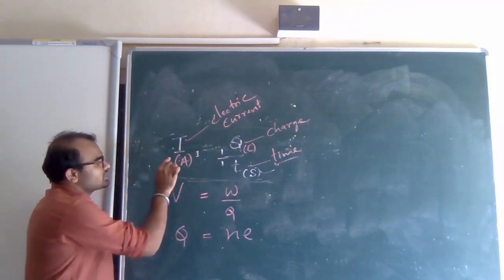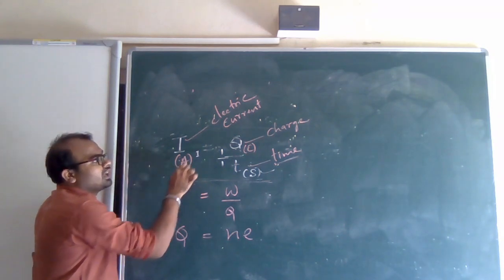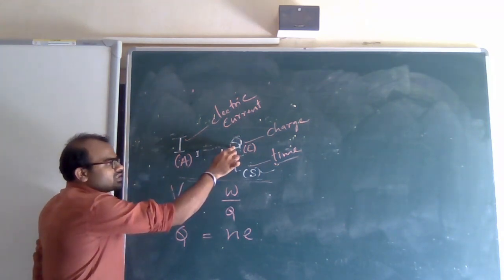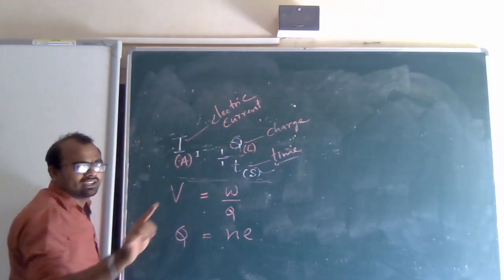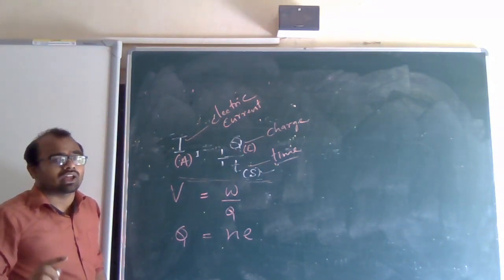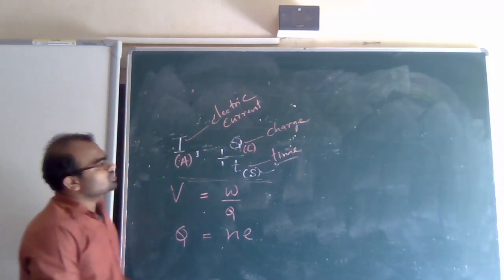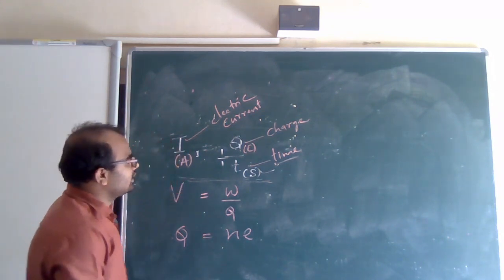So at that time you have to say the current is said to be 1 ampere if 1 coulomb of charge flows for 1 second in an electrical circuit. Whatever I am telling, you have to concentrate on my words. Okay. For your purpose, I will write the definition here.